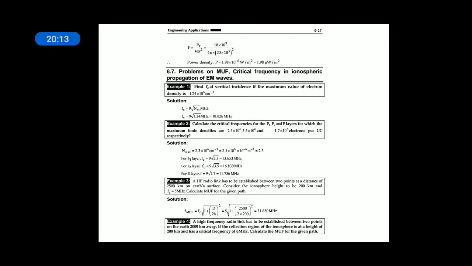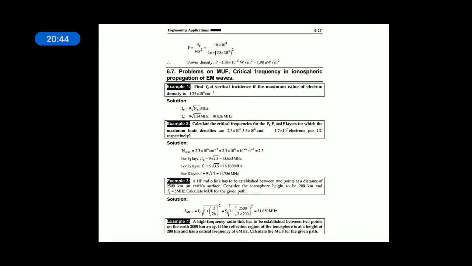In ionospheric propagation, the transmitter transmits the energy towards the ionosphere, then the ionosphere receives it and reflects it towards other points on the earth by a concept called refraction and reflection. When a wave is incident onto the ionosphere, because of the variations in the ionization levels, it slowly bends.